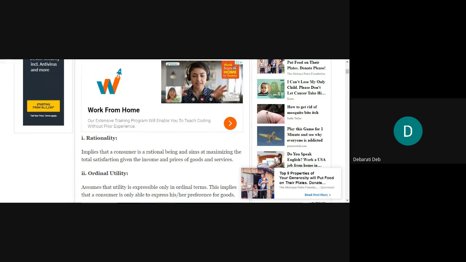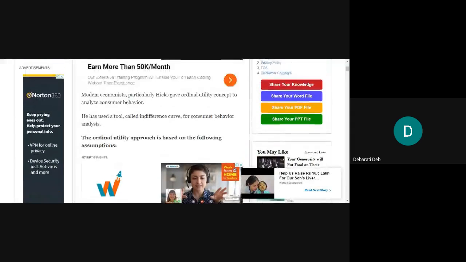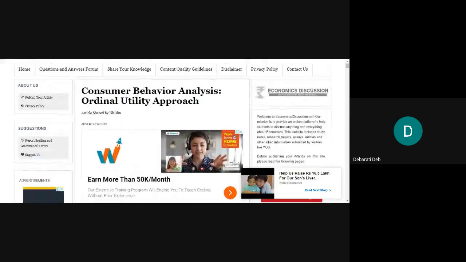Today we will do a very interesting one. This is about the ordinal approach, the ordinal approach towards measuring the utility of consumers in economics. This is called consumer behavior analytical theory, the ordinal utility approach. This is quite realistic. Cardinal utility was basically theoretical, and later on it was discarded by the economists. But this approach that we will discuss today is quite practical.